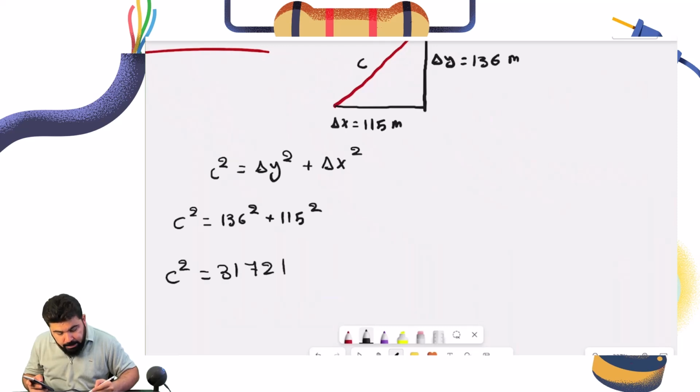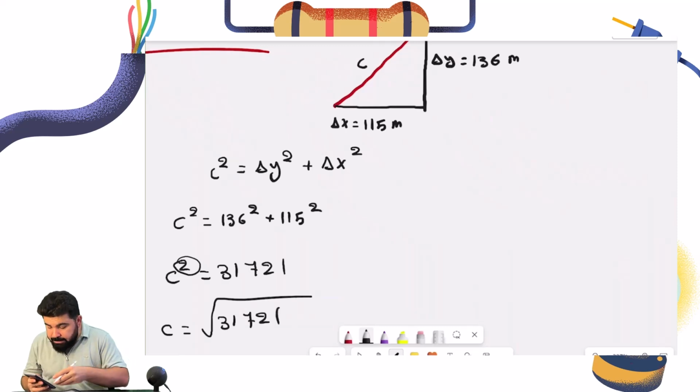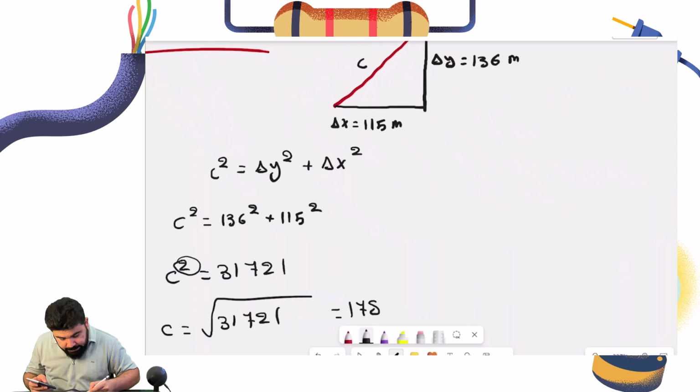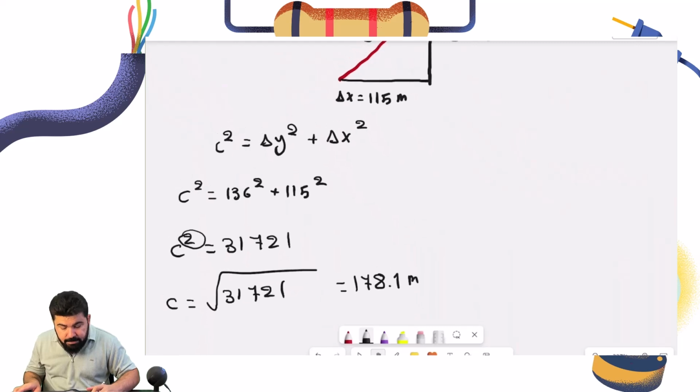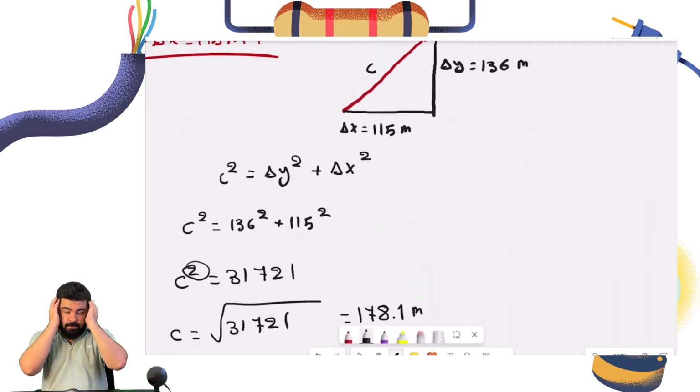31,721. But we have c squared, so remove this and add the square root. Let's take the square root of 31,721. We have 178.1 meters, of course. Now this is the resultant vector.